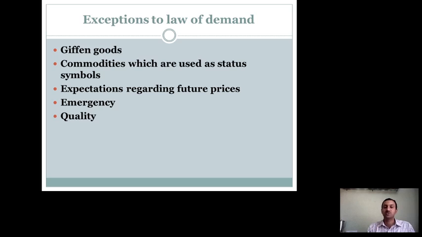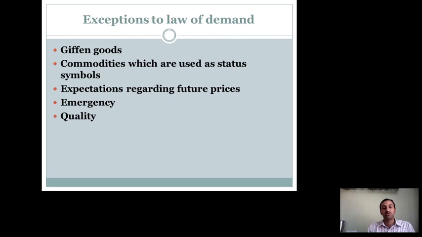So, those assumptions we saw in the previous class. Today, we shall see the exceptions to the law of demand. Exceptions to the law of demand means those situations when the law of demand doesn't stand true or cannot be applied. There are some situations wherein even a rise in price will not change the demand, or the demand may not fall even if the prices are increased.